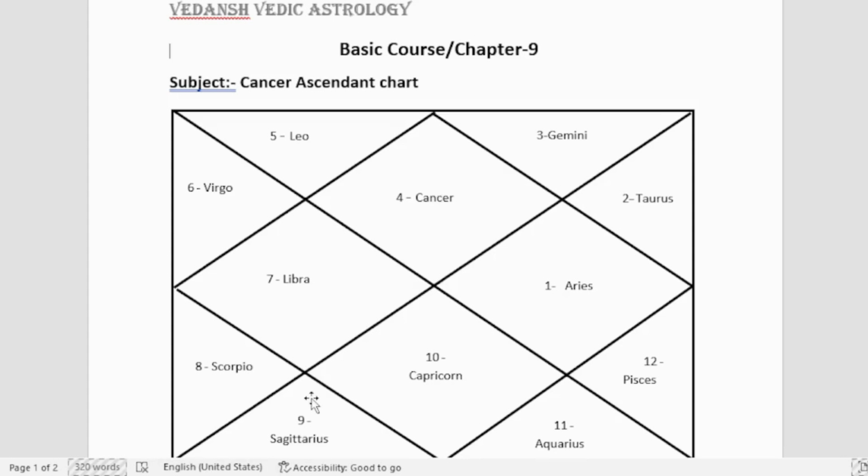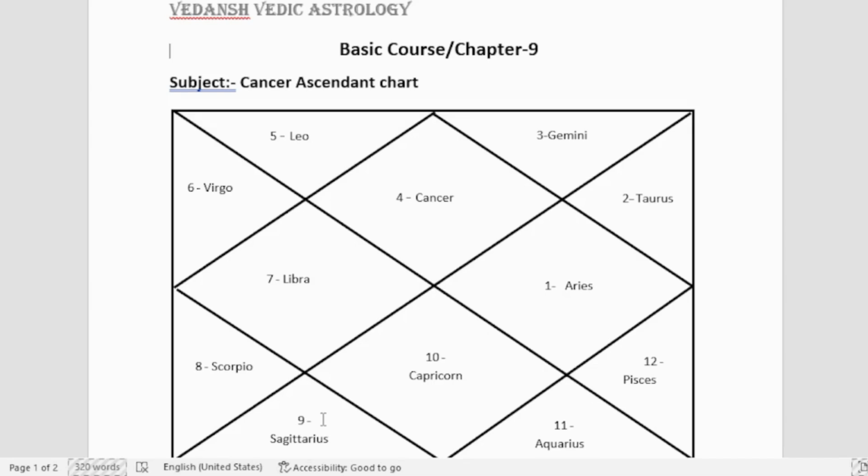But being a 6th house lord, it will also give some results of the 6th house, which mostly will be related to career competition, where the strong placement or positive placement of Jupiter can give good result to the person having Cancer ascendant chart, and if the Jupiter is strong and the Jupiter's dasha is running, the person can do better in the competition exams.